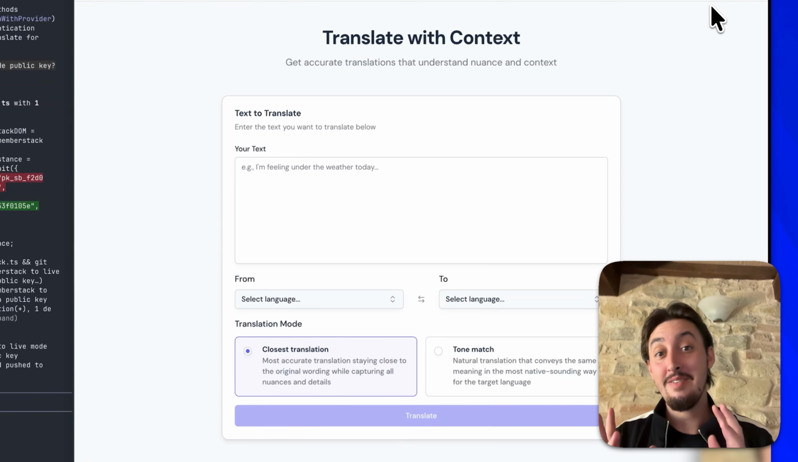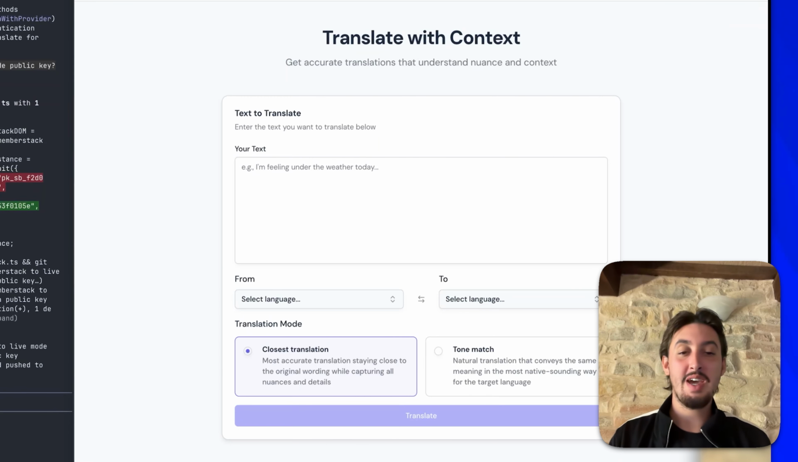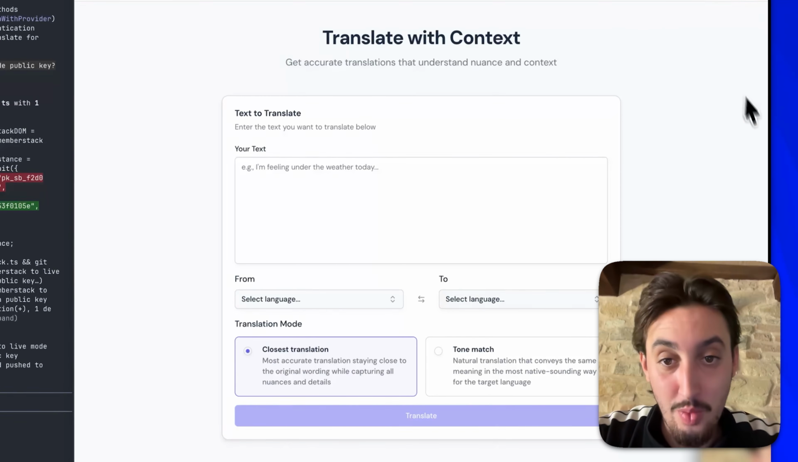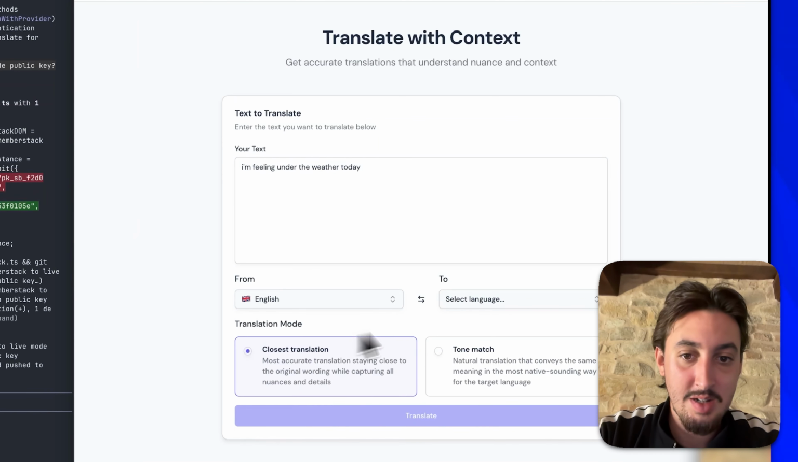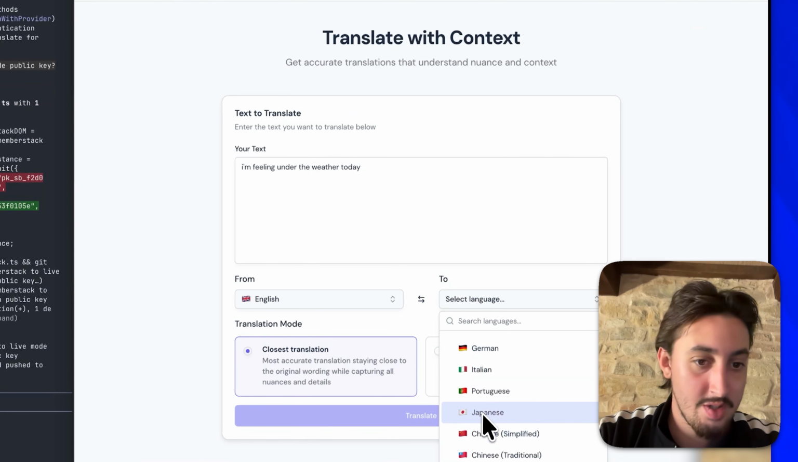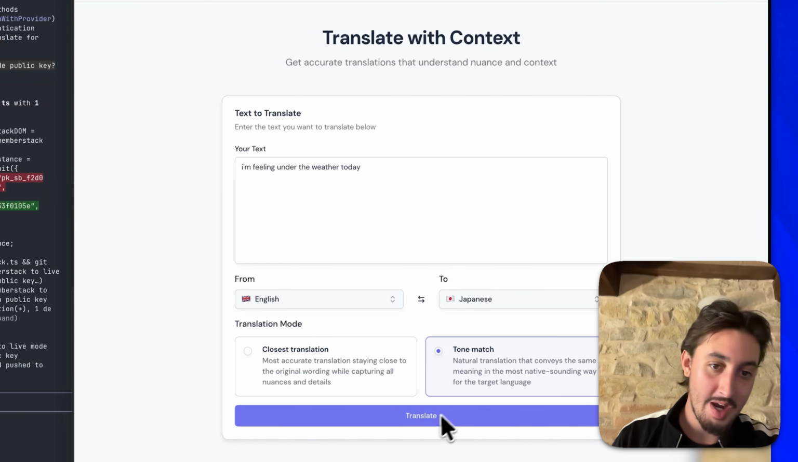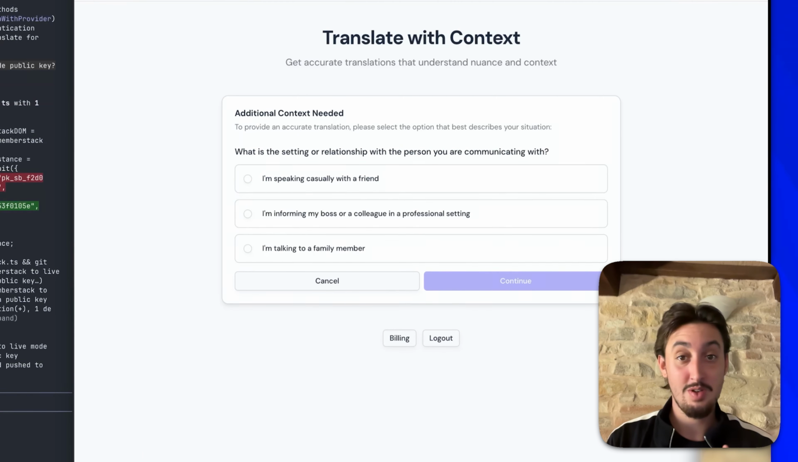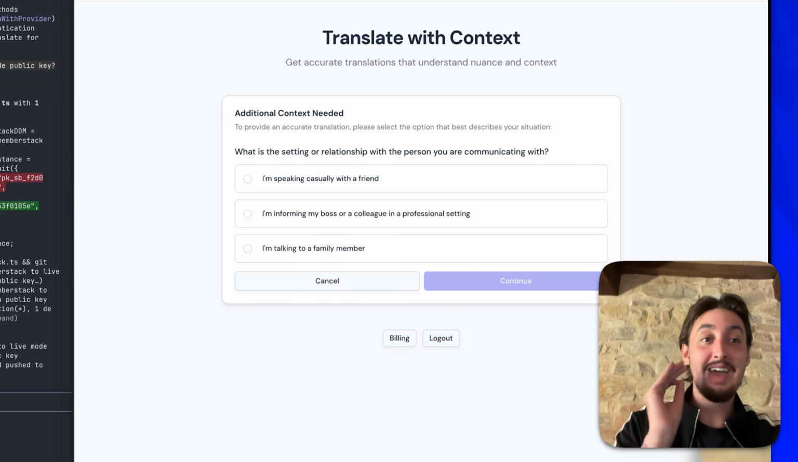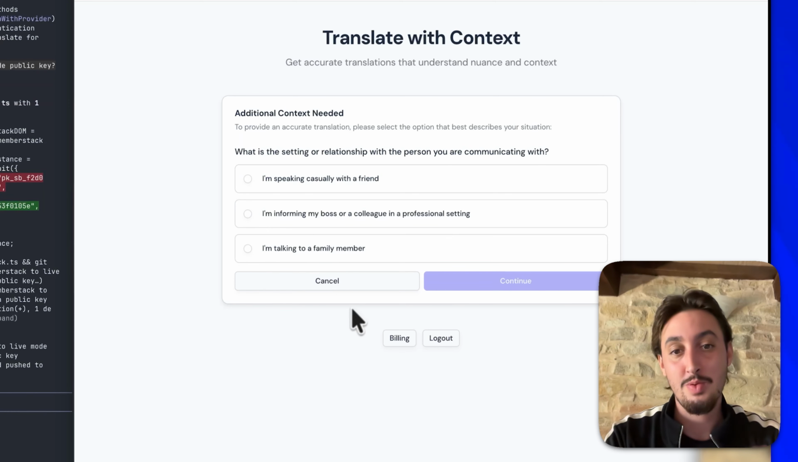This is the live mode, and I haven't actually tried this out yet in live mode. So let's go ahead and see if it works. Let's once again say I'm feeling under the weather today. And in this case, let's do from English to, let's do Japanese. Why not? Tone match. Let's hit translate. Let's see if we run into any errors or not. Okay, just made an OpenAI API call, I always mess up saying that. OpenAI API call. That's a tongue twister, and it worked.